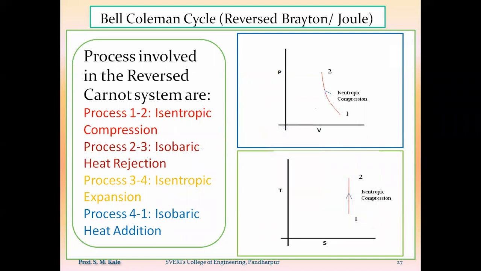For isobaric heat rejection, here we have to see the effect of that process on the pressure, volume, temperature and entropy. First word is nothing but isobaric. What is the meaning of isobaric? Pressure should remain constant. So during process 2 to 3, pressure of the air remains constant. Now what about second word? Heat rejection. Now because of heat rejection, what will be its effect on the volume?